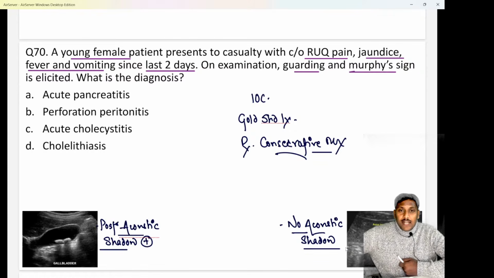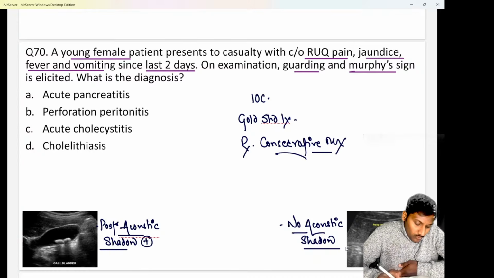breath. That is, when you palpate the right upper quadrant, the patient holds his breath or stops breathing because of the pain. That is Murphy's sign, right? So we know what the likely diagnosis of the case is that they are asking you.